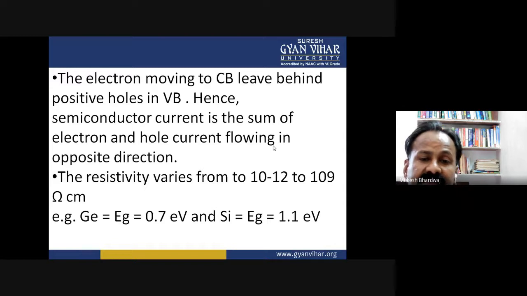The resistivity varies from 10^-2 to 10^9 ohm centimeter. Example: germanium has an energy gap of 0.7 electron volt, and for silicon it is 1.1 electron volt.